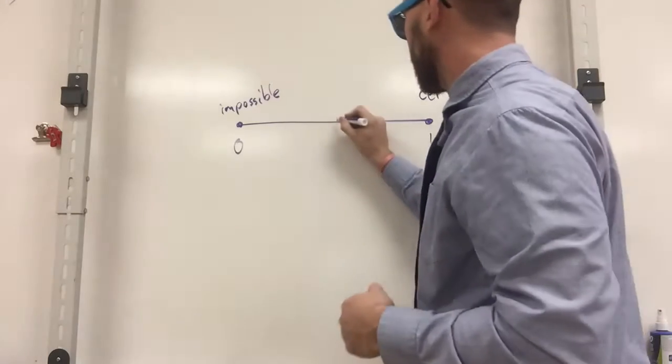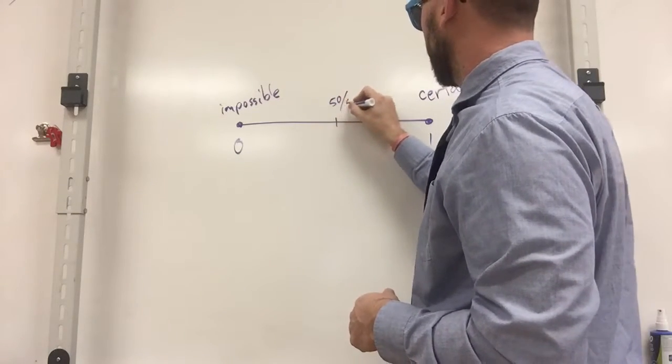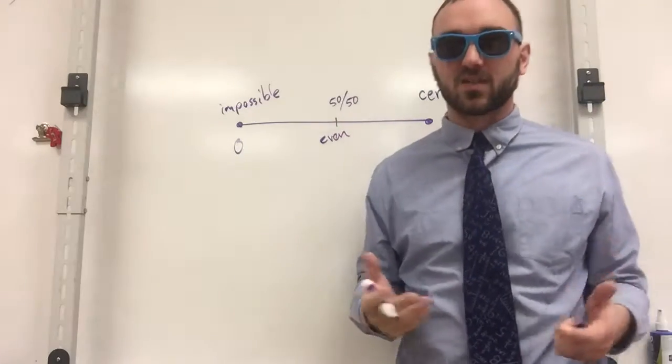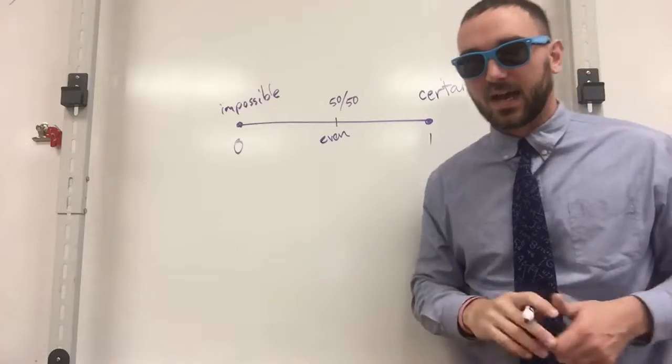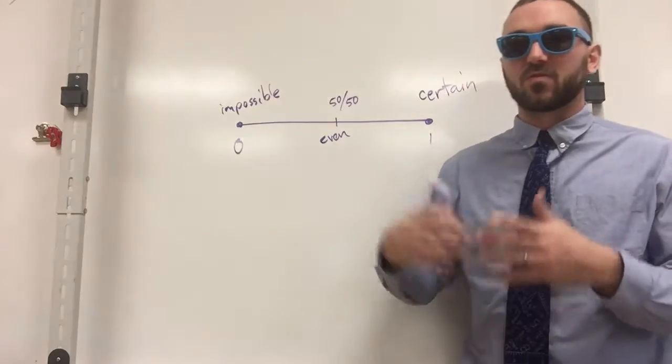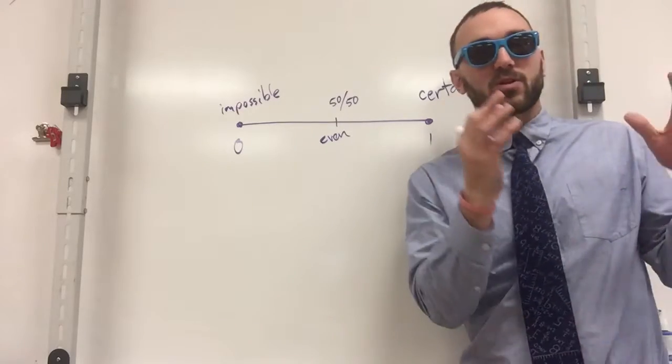And then what we have here in the middle is the famous 50-50, or an even chance of getting something, or an equally likely event happening. So the probability of getting heads is 50-50, because 50% of the time you're going to get heads, 50% of the time you're going to get tails.